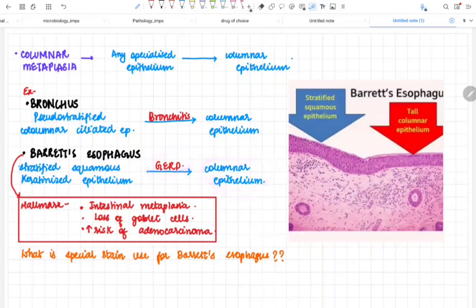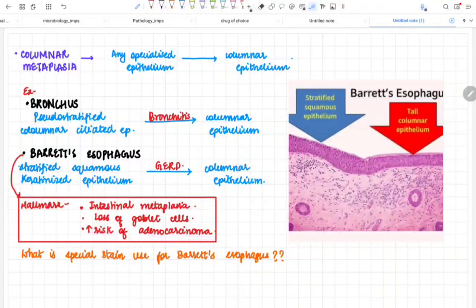That's simple. What's so different in it? The main hallmark feature you have to remember is that there is an intestinal metaplasia, there is loss of goblet cells. Now in the esophagus we have lots and lots of goblet cells, and when it is converted into a less specialized columnar epithelium, there will be loss of goblet cells, and due to the loss of goblet cells there will be decreased production of mucin. Okay, and the most important thing, Barrett's esophagus increases the risk of adenocarcinoma.